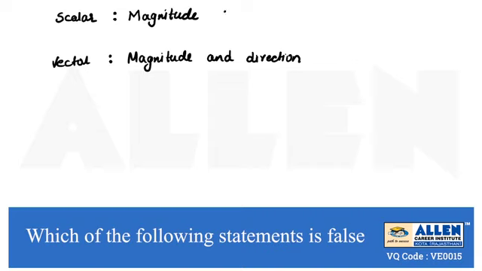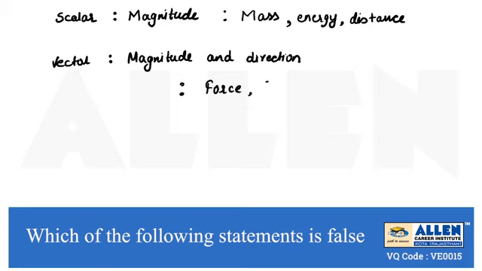For example, scalar quantities can be mass, energy, distance, etc. And for vectors we can take examples such as force, torque, displacement, etc. There are a number of examples.